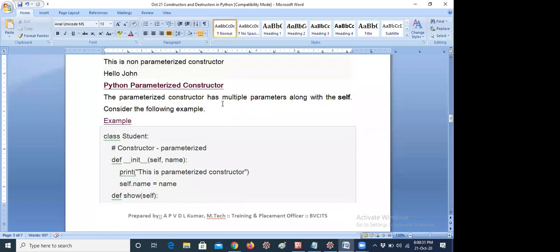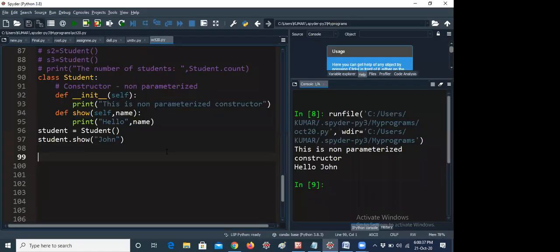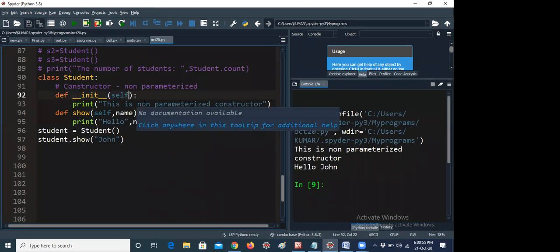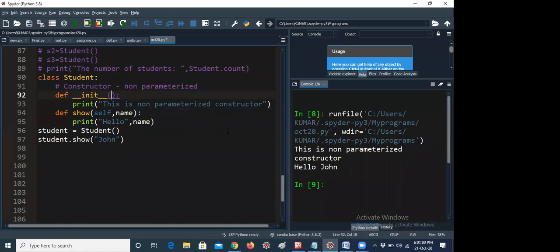The parameterized constructor has multiple parameters along with self. Here you don't think self is a parameter, because it already exists according to our Python syntax. Whenever I am declaring def underscore init underscore self, it is there by default. So don't think of self as a parameter, because according to the rule we have to give self here. If I remove the self, you already know what error I will get. That's the reason I am telling this.